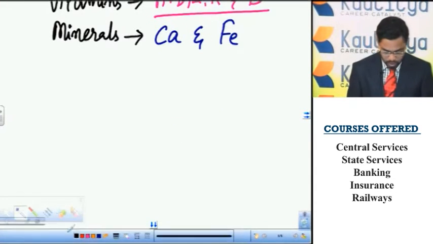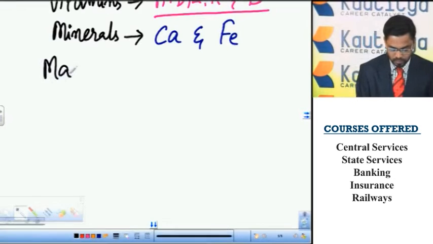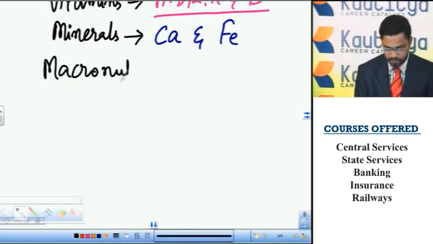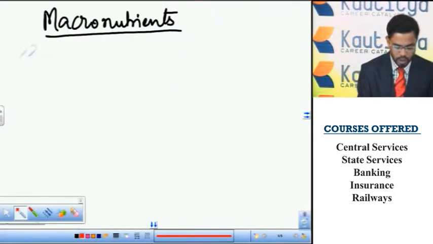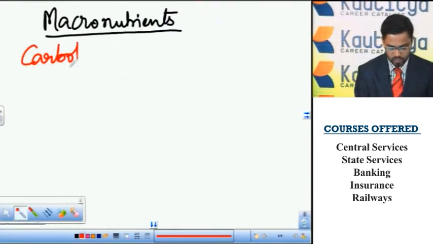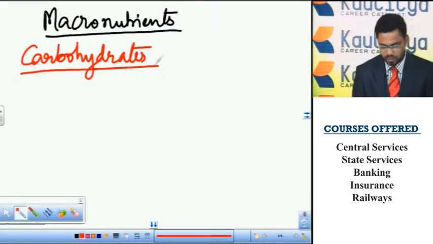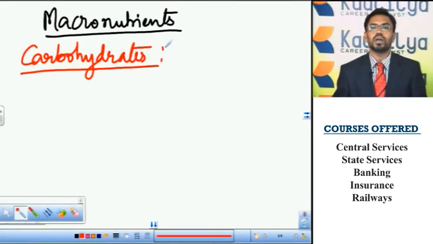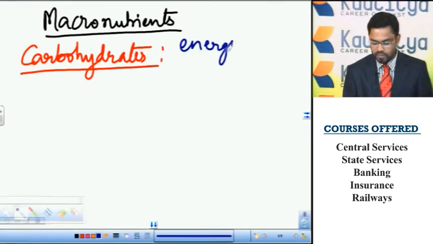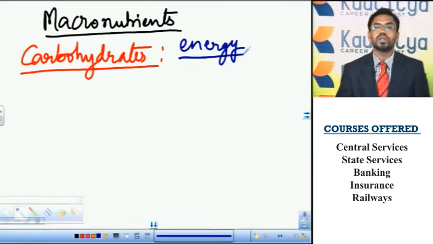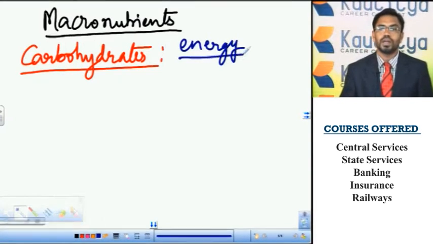Let us discuss the macronutrients. That is, carbohydrates. These carbohydrates are the macronutrients. They are mainly meant for energy generation, energy production. So they are the best sources of energy.